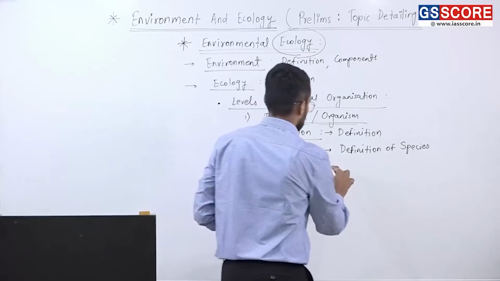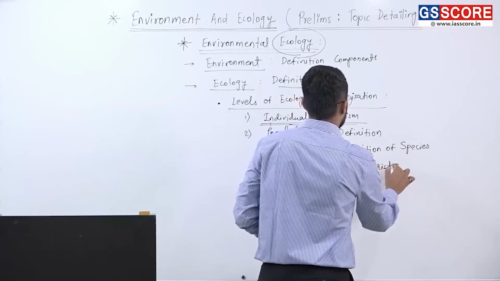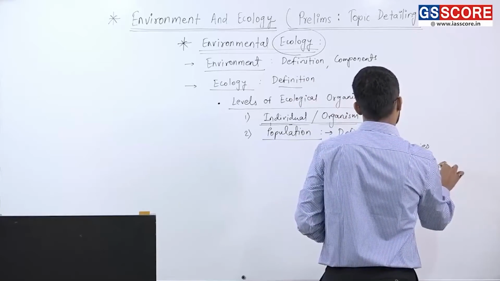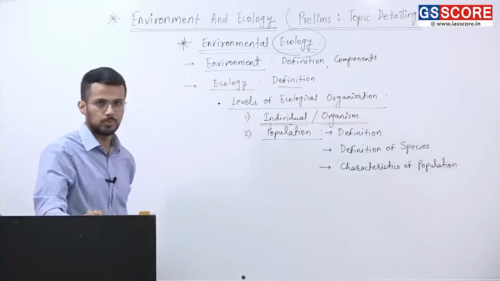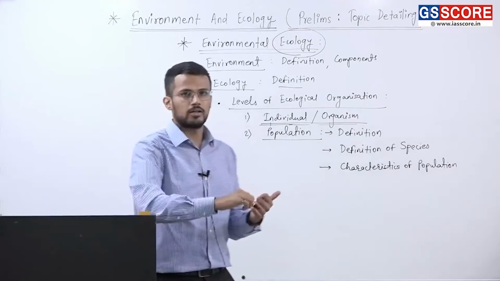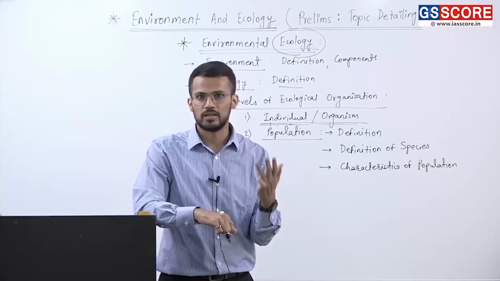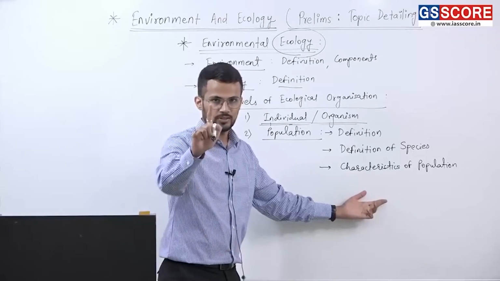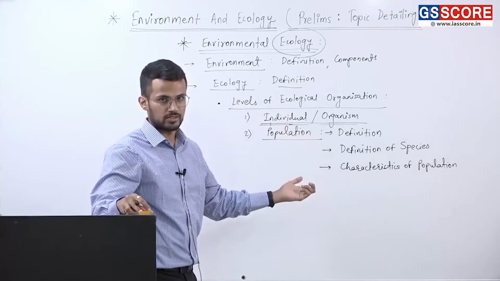Further, there are certain important characteristics of population. What kind of characteristics? Characteristics are like density, natality, mortality, dispersal, etc. Those are the characteristics of population, right? So that is the second level of ecological organization.